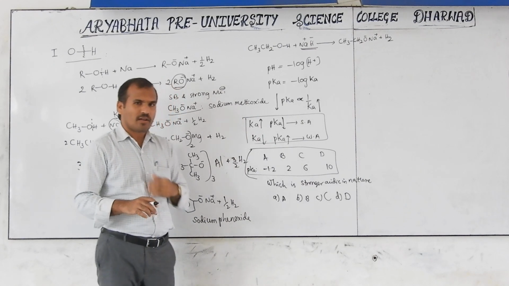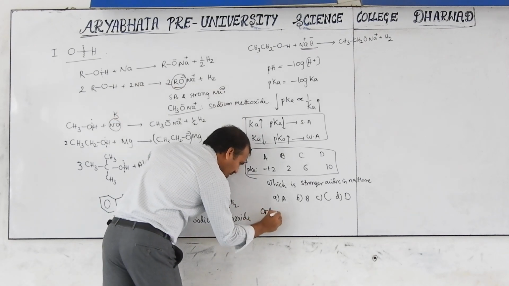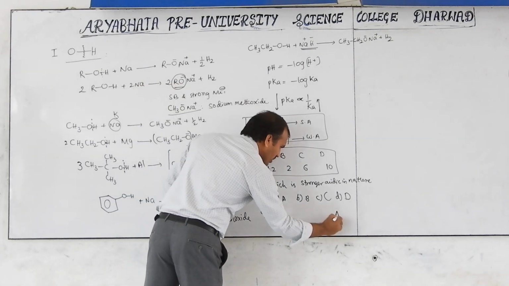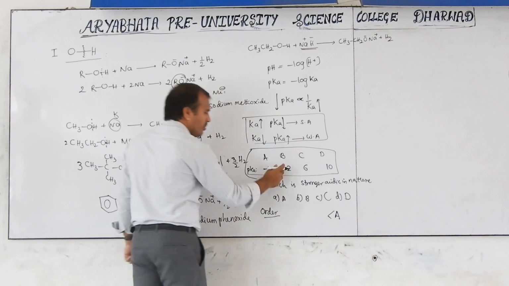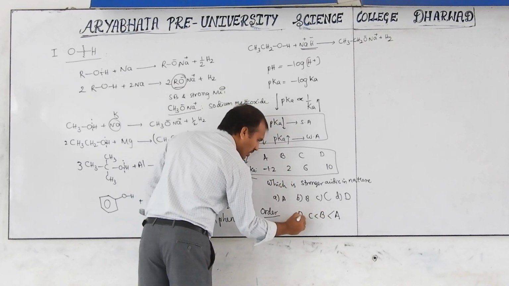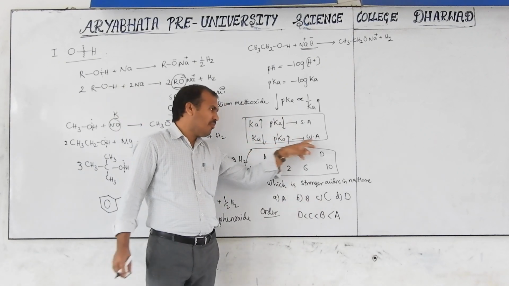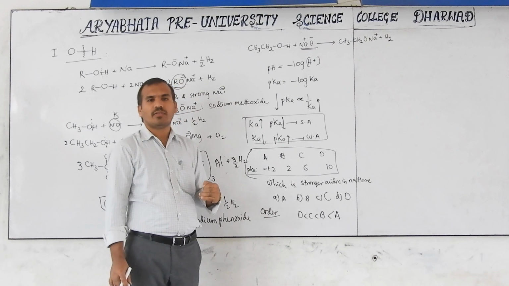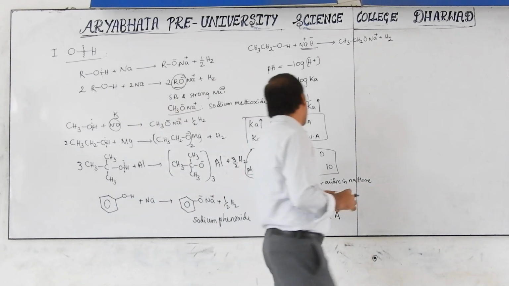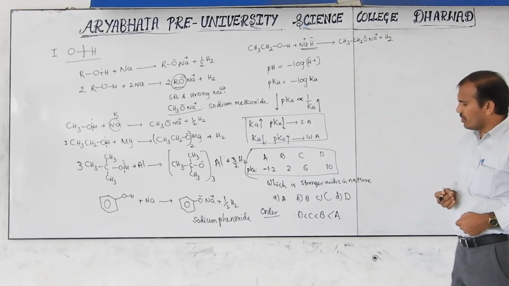If they ask the order of their acidic nature, then how to get the order? Increasing order of acidic nature is D, C, B, A. Higher pKa, weak acid. Lower pKa, strong acid. Okay? This is about the acidic nature and how to compare using the pKa value also.